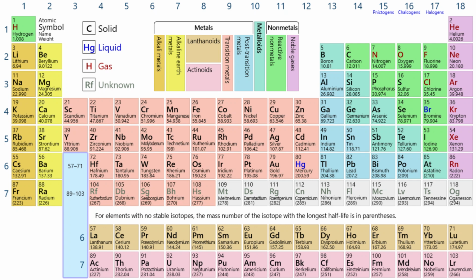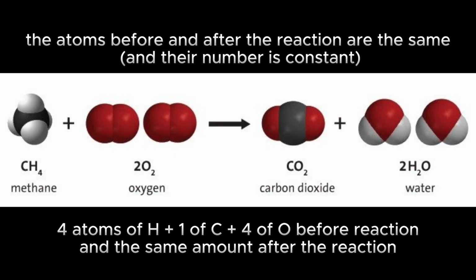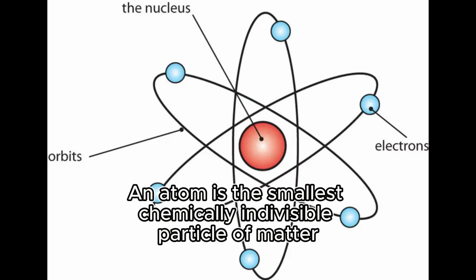Atoms of a certain kind are called a chemical element. Each chemical element has its own name and symbol. For example, atoms of the chemical element hydrogen are designated H from the word hydrogenium. Nitrogen, N, from the word nitrogenium. Latin and English names of an element may not coincide. Atoms do not change during chemical reactions, i.e., there is no transformation of one atom into another. An atom is the smallest chemically indivisible particle of matter.